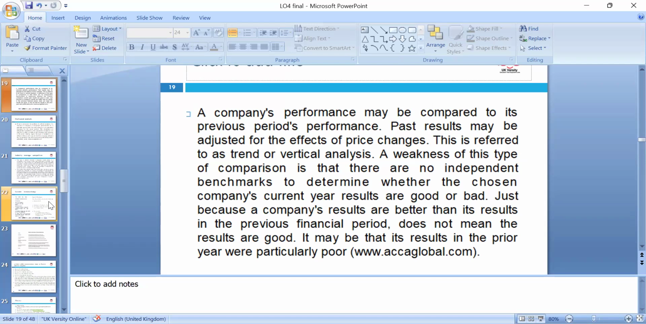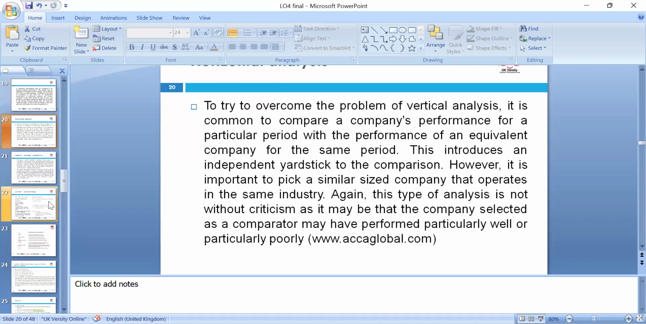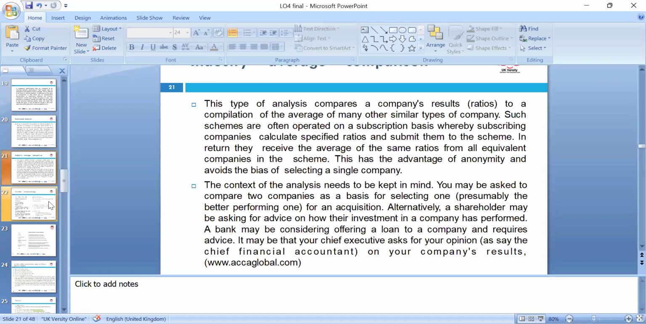The company's performance may be compared with the previous period, but this may just reflect the effect of price changes or currency fluctuation. To overcome the problem, vertical analysis commonly compares the performance for a particular period, and yardstick comparison looks at size of company and separate industries, so we can see the performance well. This type of analysis compares the company's result ratios. We can also look at schemes like context analysis, which needs to be kept in mind.